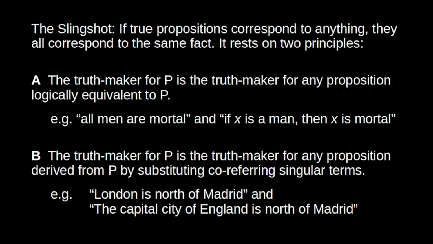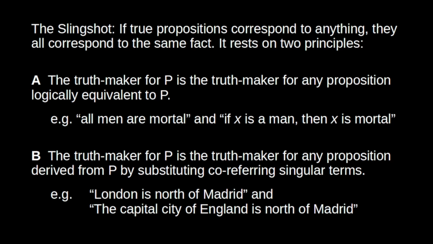So the slingshot argument rests on two assumptions. Assumption A is that the truth maker for a proposition P is the truth maker for any proposition logically equivalent to P. So, I mean, this seems fair enough, I think, right?